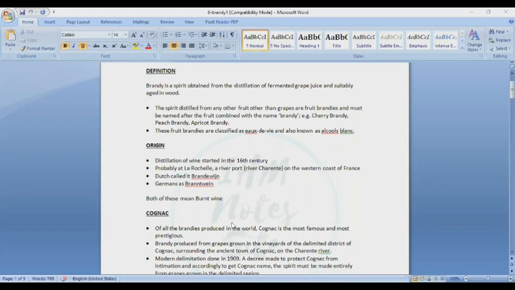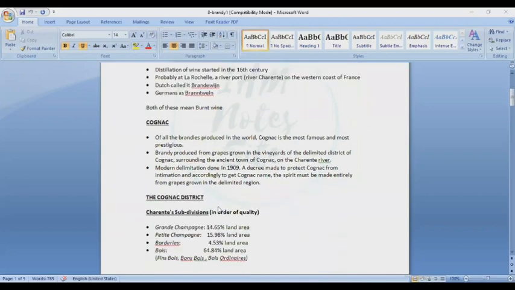Okay, so let's take another type of brandy. Cognac is the popular brandy of France. Of all the brandies produced in the world, cognac is the most famous and the most prestigious. It is brandy produced from grapes grown in the vineyards of the delimited district of Cognac, surrounding the ancient town of Cognac on the Charente River. This is the region.